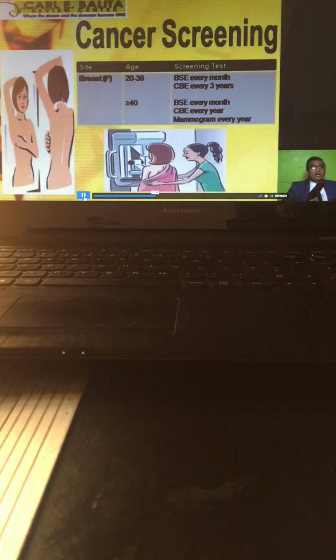And of course, you have your clinical breast exam every 3 years. Pag sinabi natin clinical breast exam, it is an assessment done by a clinician or by the physician. So tandaan, 20 to 39 years old, breast self-examination every month, clinical breast examination every 3 years. Okay, how about for those at risk? Tandaan, the more na-increase ang age ng patient, the older the patient is, the more na-at risk siya in the development of cancer. So that is why we will be adding some of your screening tests for a patient above 40 years of age.